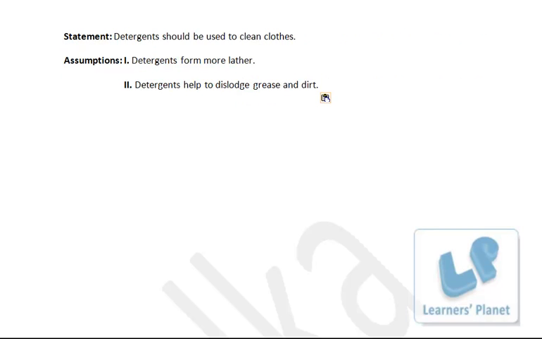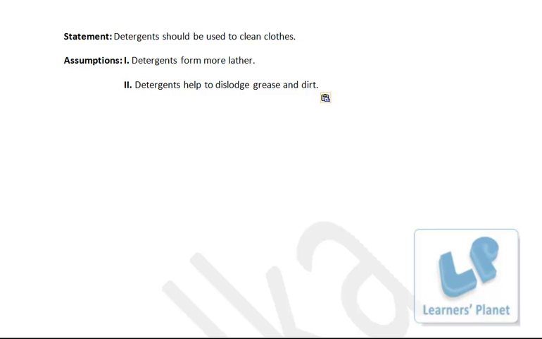Statement: detergents should be used to clean clothes. The first assumption: detergents form more lather. Now what is the purpose of detergent? Why do we buy detergents? We buy detergents to clean the clothes, right? So whether they produce lather or not, that really doesn't matter for us. What matters for us is whether they clean the clothes or not, right? So the purpose of detergent is to clean the clothes, not forming lather, right? So that cannot be assumed from the statement.